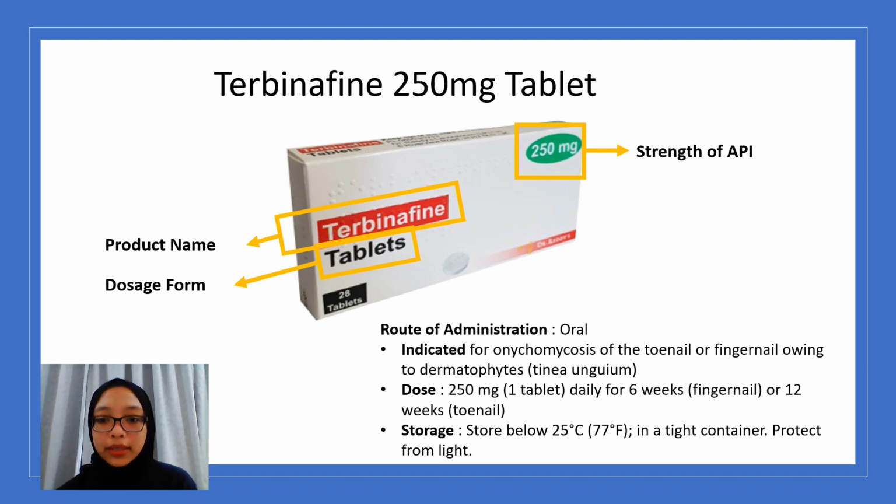It is indicated for onychomycosis of toenail and fingernail owing to dermatophytes, and the dose should be 200 milligram, which is one tablet daily for 6 weeks for finger infection. For storage, it should be stored below 25 degrees C in a tight container and away from light.